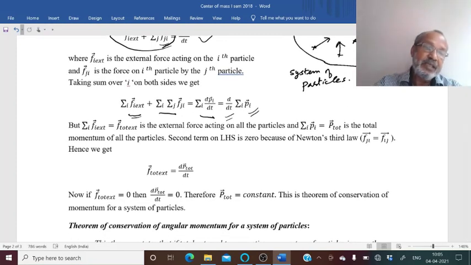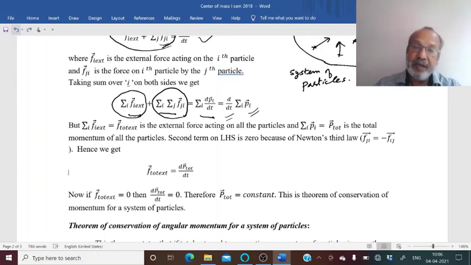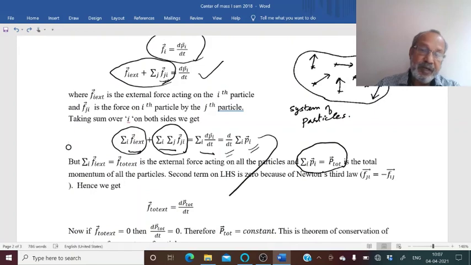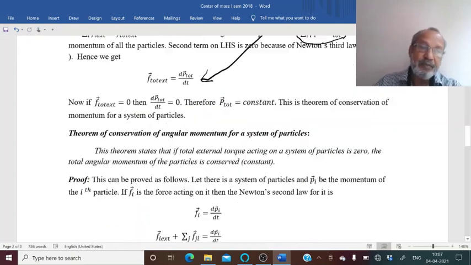And this is the total external force acting on all the particles, and the internal force term will be 0 according to Newton's third law. Now we may write this sigma i p_i, which is the total momentum of all the particles, as p total. So this equation becomes: total external force is equal to dp total by dt.